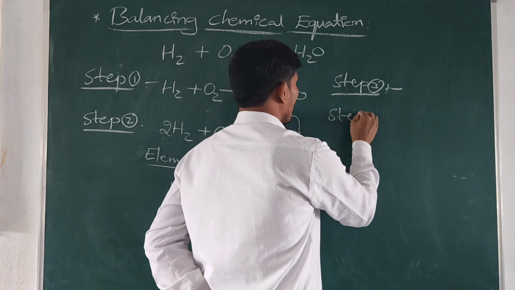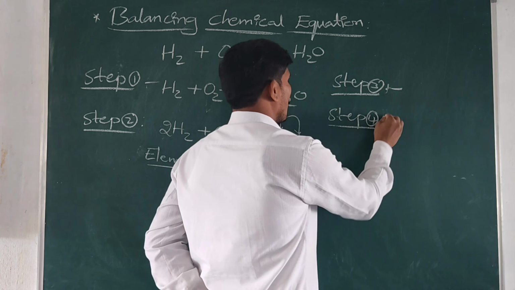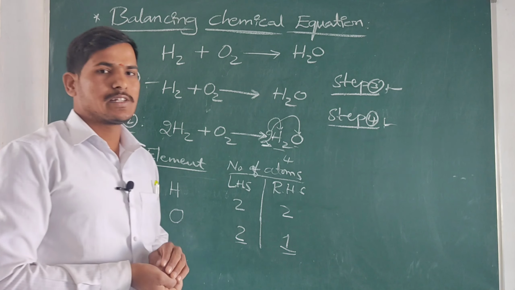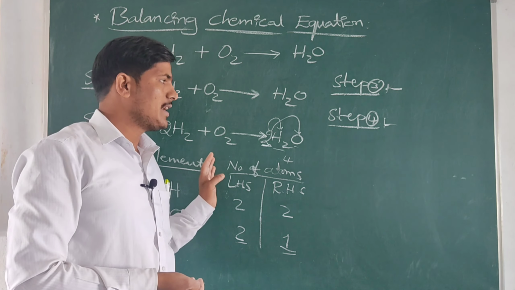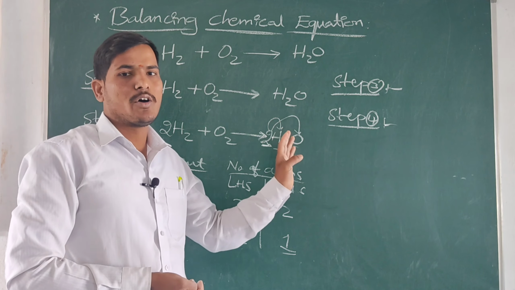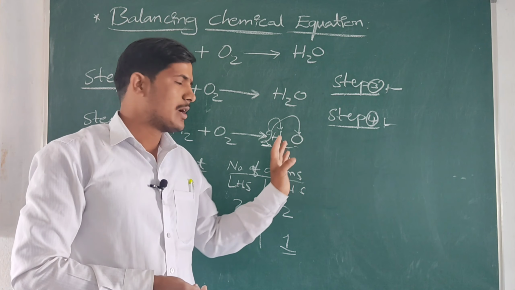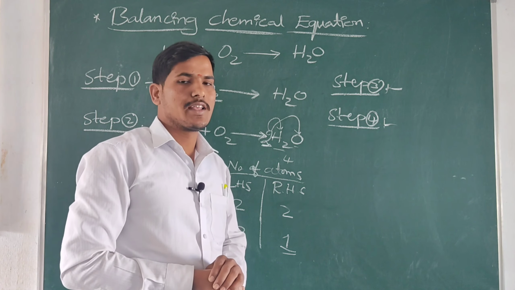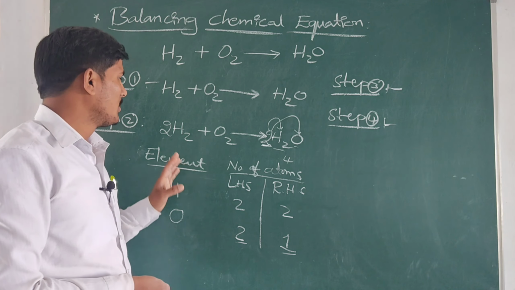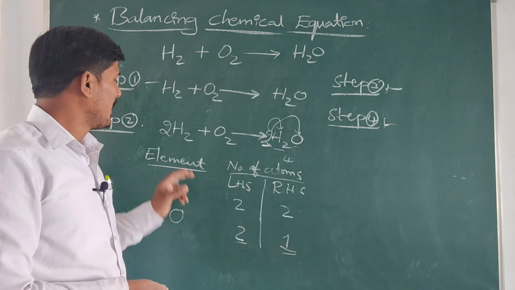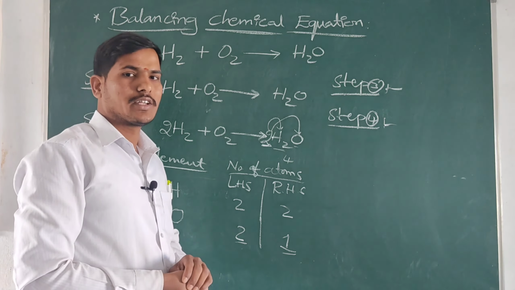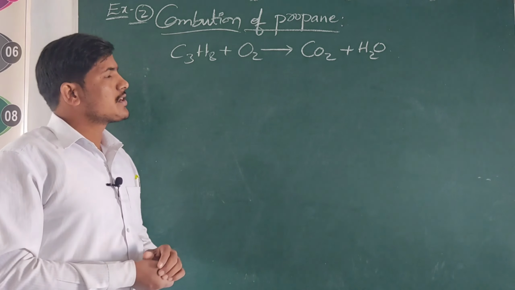Next, in step 4, observe how many atoms are present on the left side and how many atoms are present on the right side. Observe whether the equation is balanced or not. Here, according to the law of conservation of mass, the equation is balanced. Okay, next, combustion of propane.